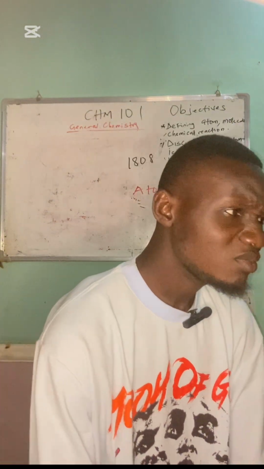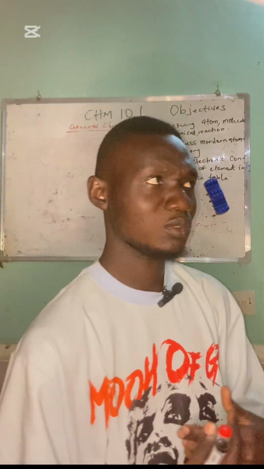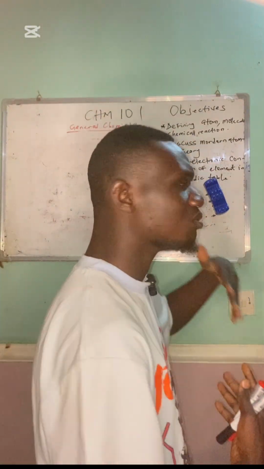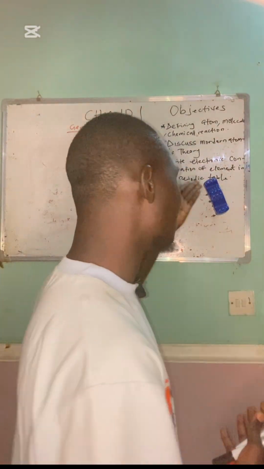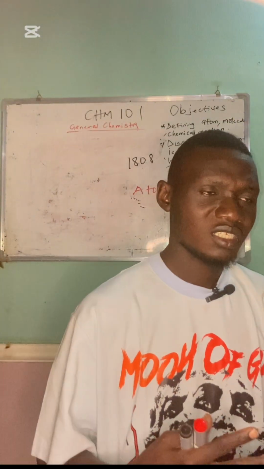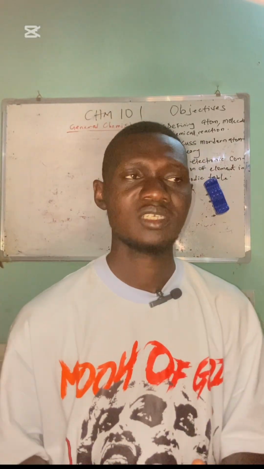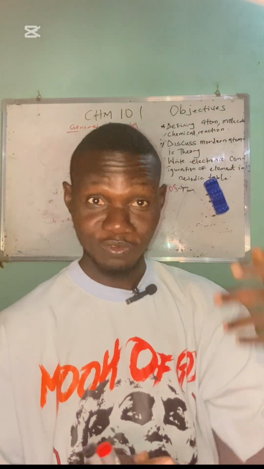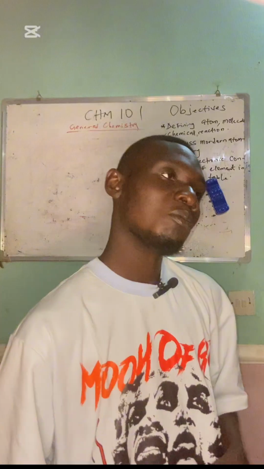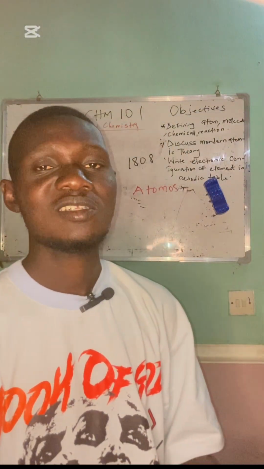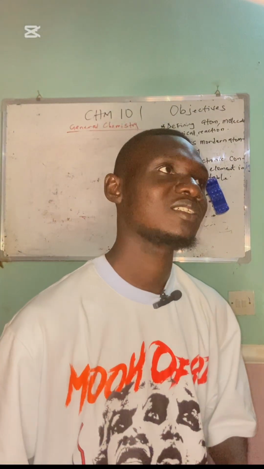So this man decided to bring the idea of what we call the modern atomic theory. This is the base of the modern atomic theory. It started from these posits. These posits were enough to give us direction. But as chemistry begins to advance, we realize that there are some other complications also.